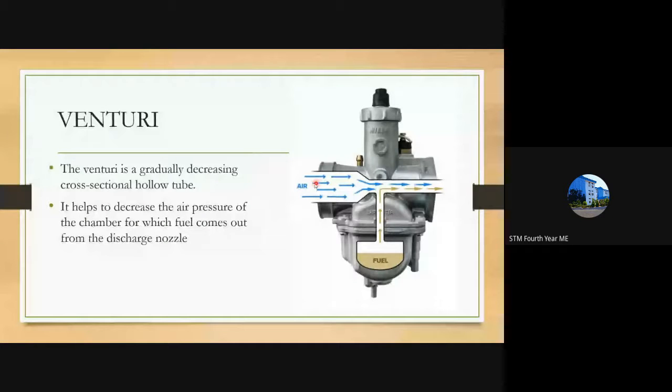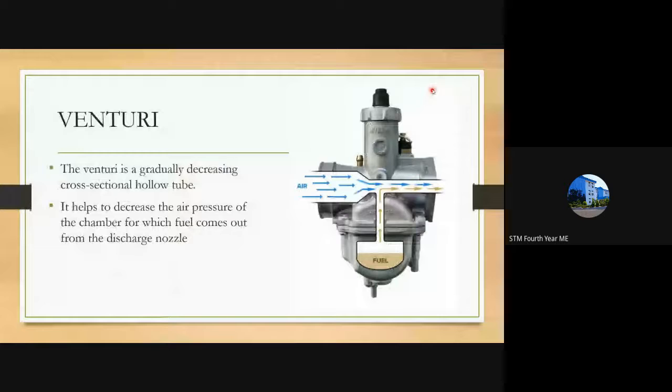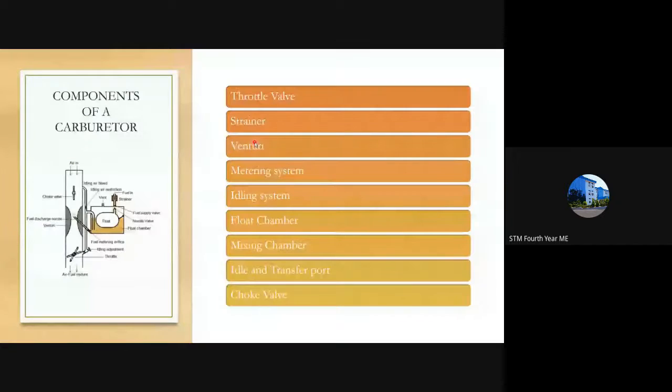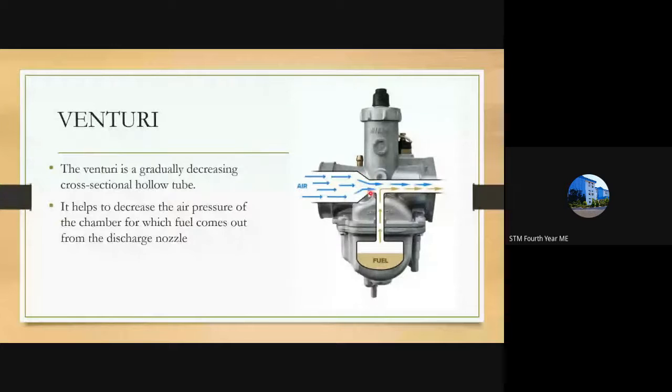When you look at the schematic diagram and the original diagram, there will be a difference. You can see the fuel chamber is here and the venturi is in this position, while in the schematic diagram it is in a vertical direction. No matter, in any figure the working is similar. Here you can see the venturi, where the area is decreased, and the reason for doing that is to reduce the pressure at this area.